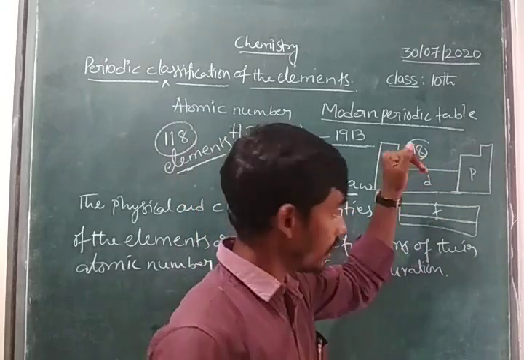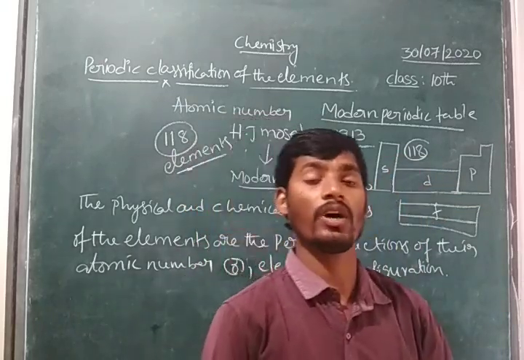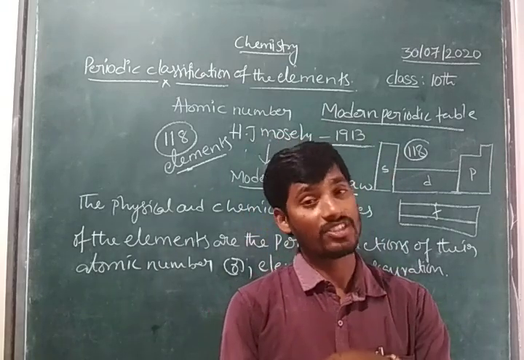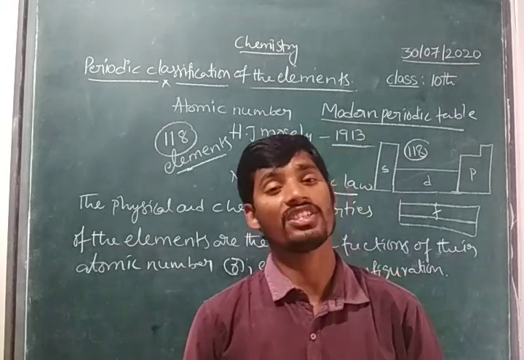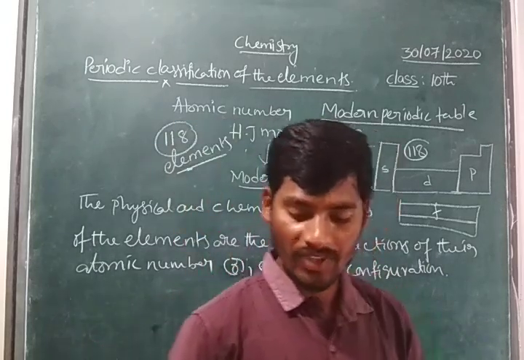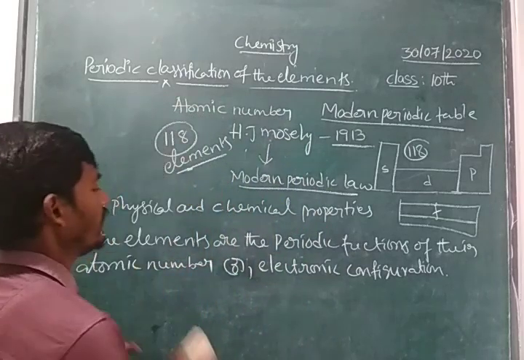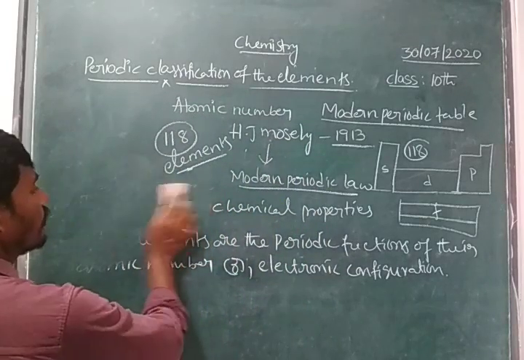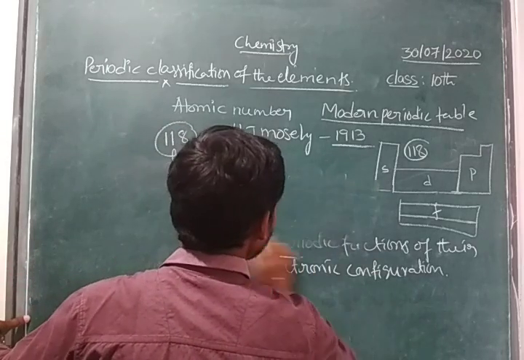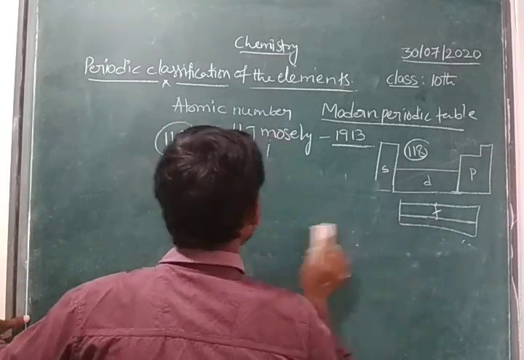Right, children? In those 4 blocks, he arranged some of the elements in horizontal rows and some of the elements in vertical columns. Totally 118 elements were arranged in 4 blocks.